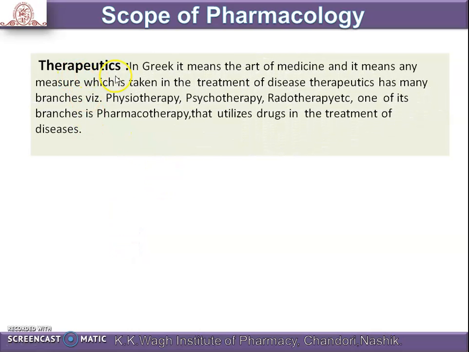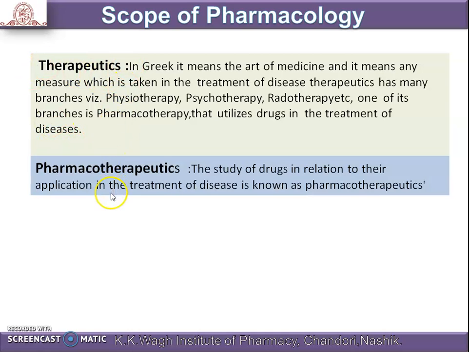Then the next one is therapeutics. What is meant by therapeutics? In Greek, it means the art of medicine. It means any measure which is taken in the treatment of disease. Therapeutics has many branches: physiotherapy, psychotherapy, radiotherapy. One of its branches is pharmacotherapy, which utilizes drugs in the treatment of disease. That means what treatment or what medicine you take for some disease.